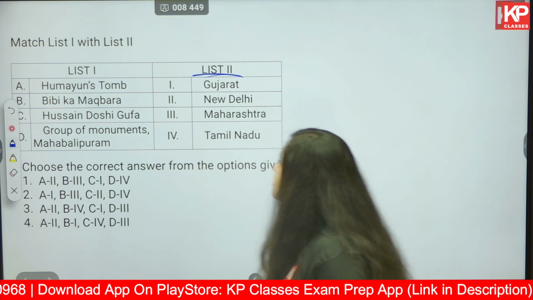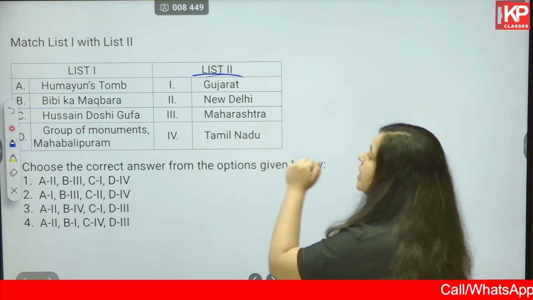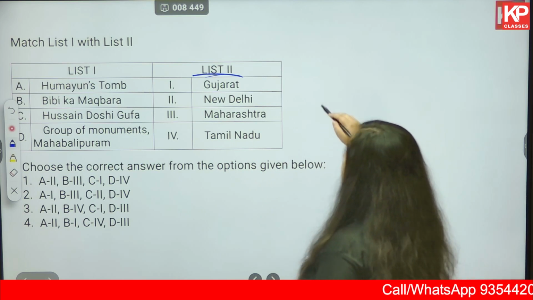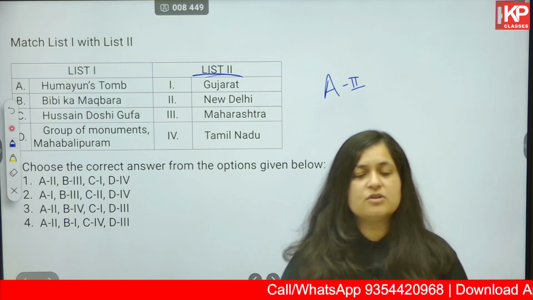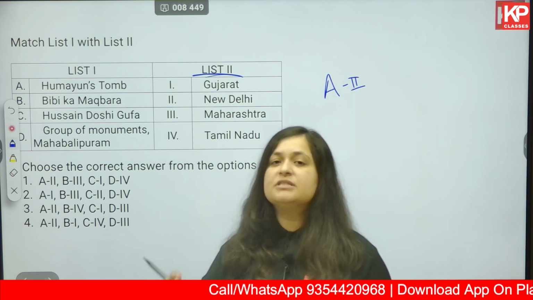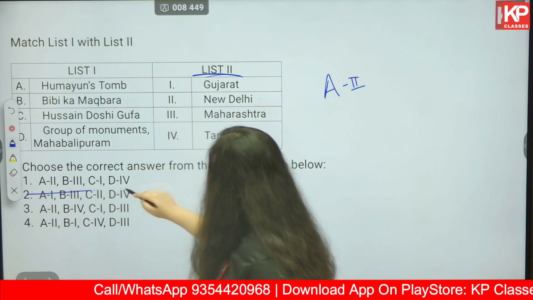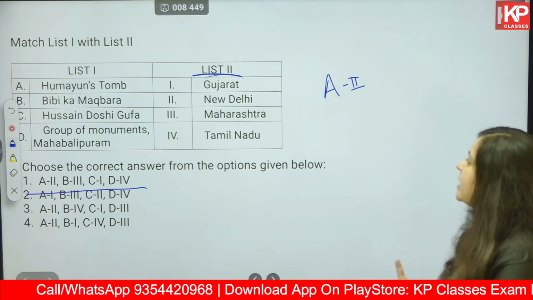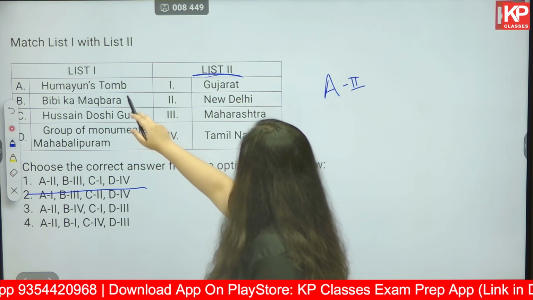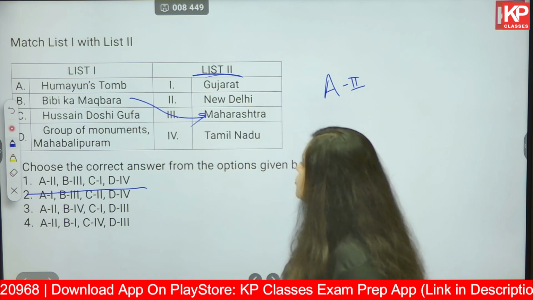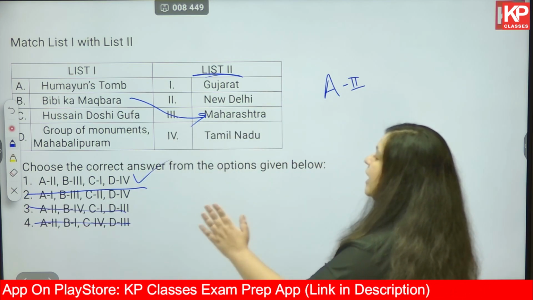Now moving back to the question. This may be very easy for you to solve. Let's simplify it further. Humayun's tomb you must be aware of, that is in New Delhi. So A is equal to 2. Let's see if we are able to find the correct answer based on this, or eliminate options based on it. Based on A being 2, we are able to eliminate option number 2, in which A is said to be in Gujarat, which is not correct, we know. Now Bibi Ka Maqbara is in Maharashtra, so B is 3. Now we get the correct answer, that is option number 1, A2, B3.